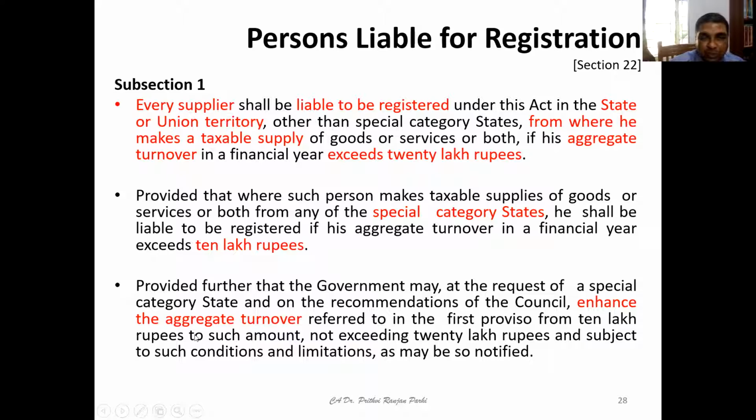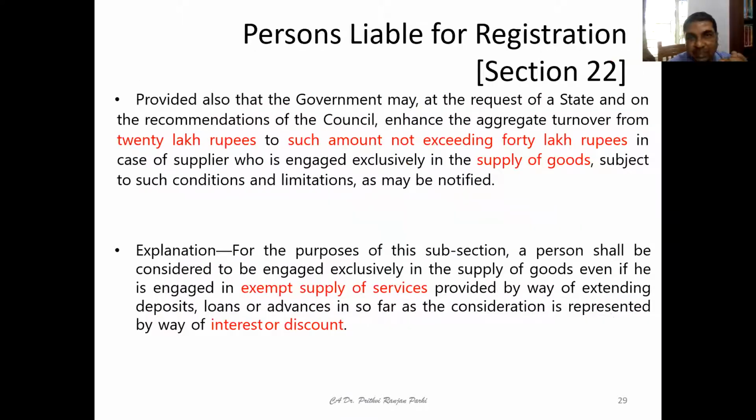That means this proviso talks about how this 10 lakh rupees, which is meant for special category states, can be enhanced to 20 lakh rupees. Government may enhance. Is it clear to you? Yes or no?